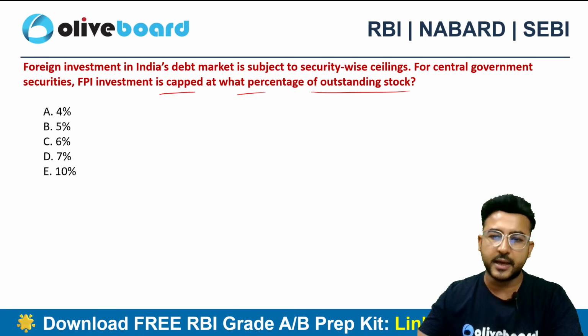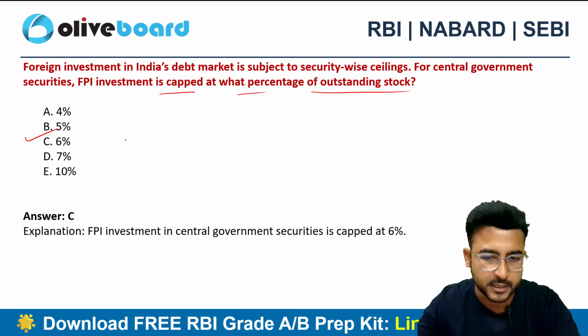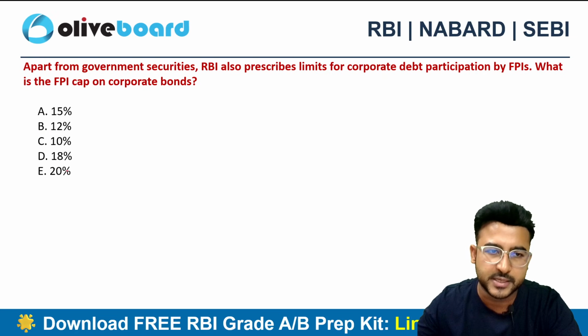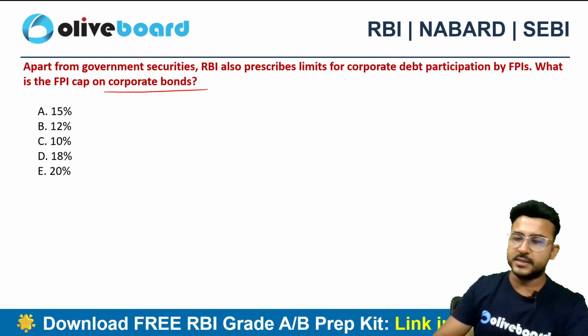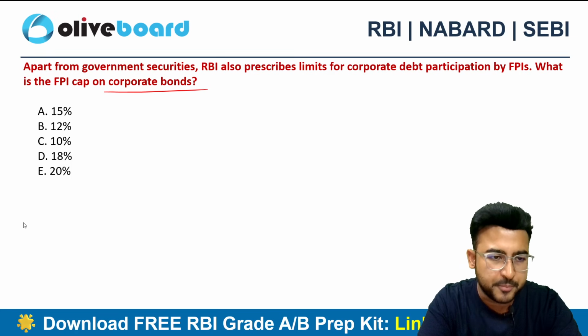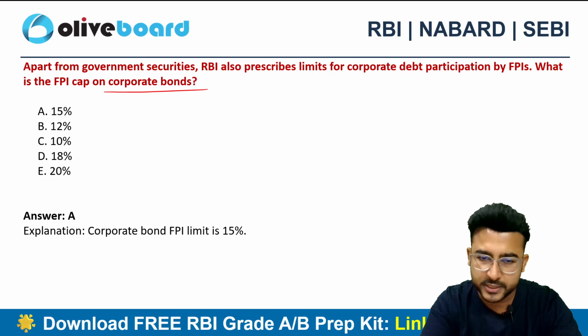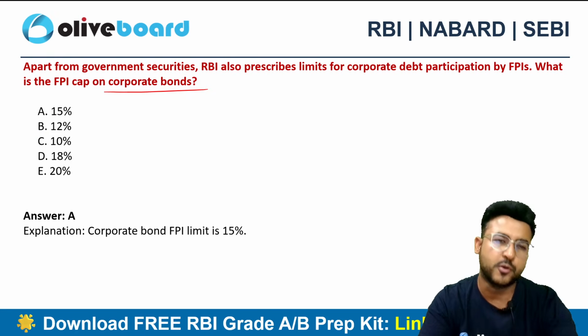What do you think is the correct answer here? The correct answer here is 6% for central government, right? For central government, it is 6%. What about the corporate bonds? There is a cap on the corporate bonds as well. What is the cap? The cap on the corporate bonds is 15%. Okay, so 6% for central government securities, 15% for corporate bonds.